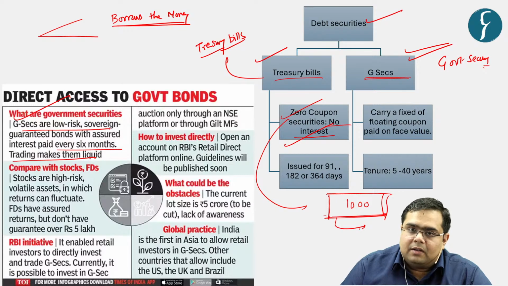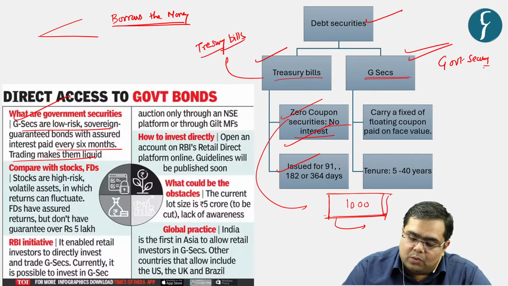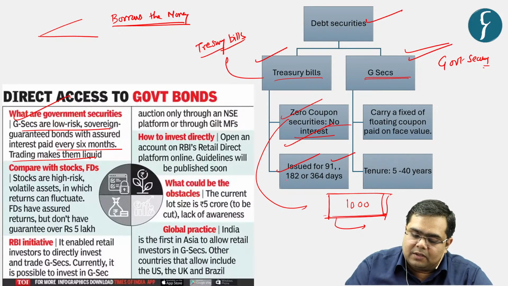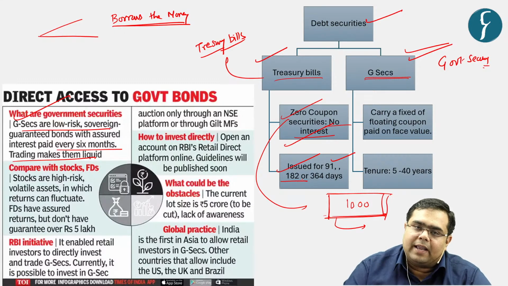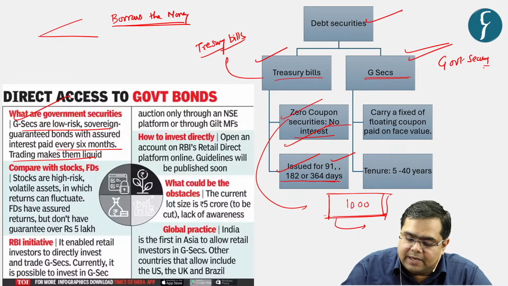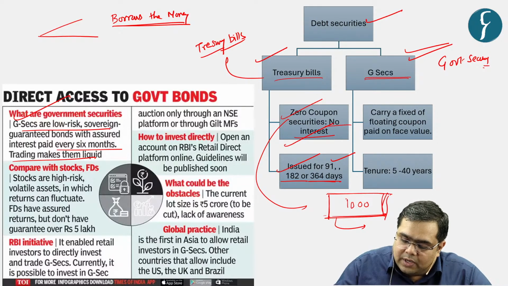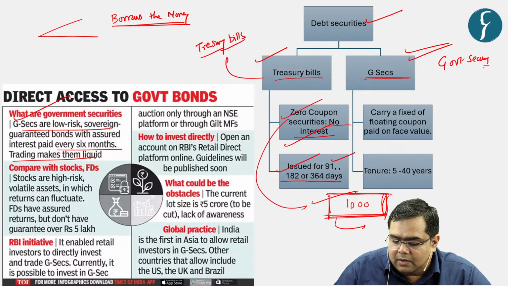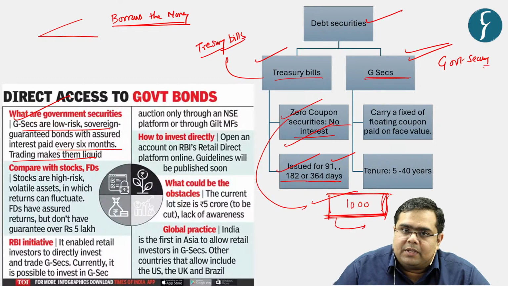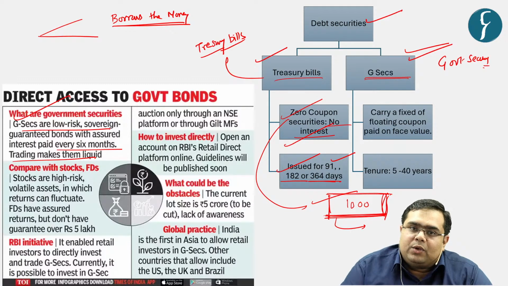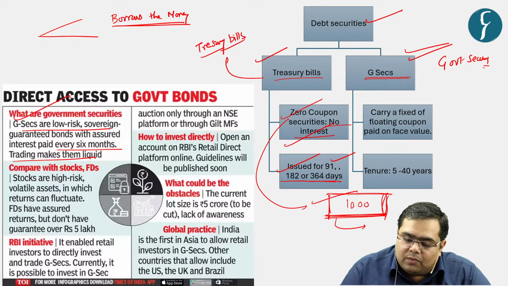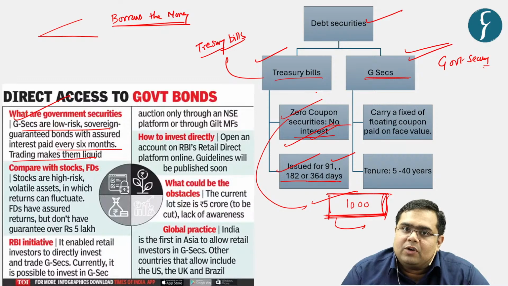After a while, for example, it is issued only for either 91 days, 182 days, or any number of days that must be lesser than 364 days or 1 year, right? So if you have gone to the market and purchased a treasury bill of 1000 rupees, and you know that you are not going to have any kind of interest on the treasury bill, why would you buy?